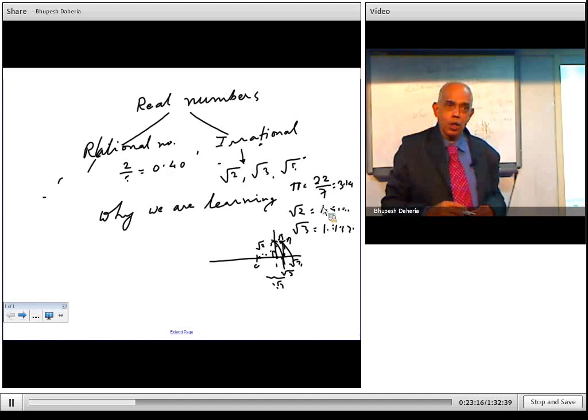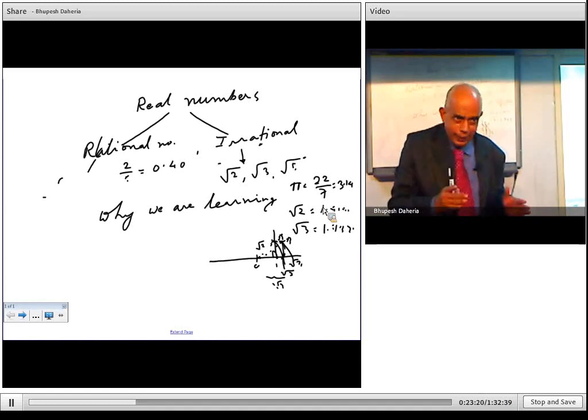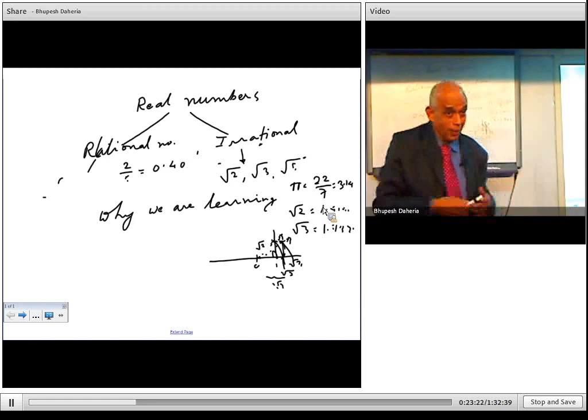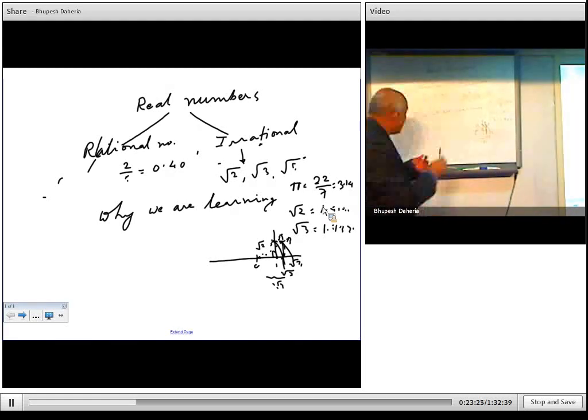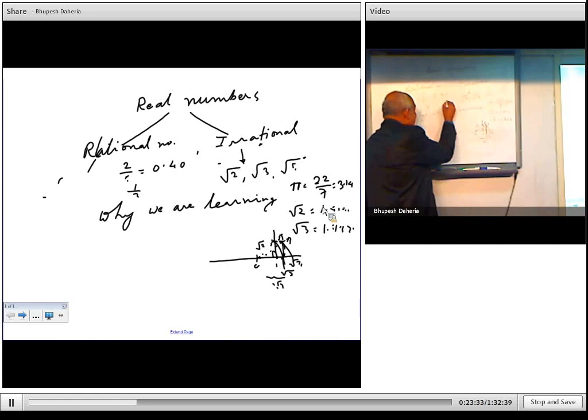So that is called terminating. So a rational number can have a terminating decimal. One more example: I have another number, say 1 upon 3, which is recurring. See, here it is 0.333. So we say it is recurring basically.